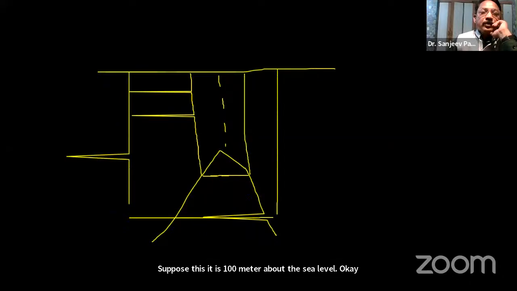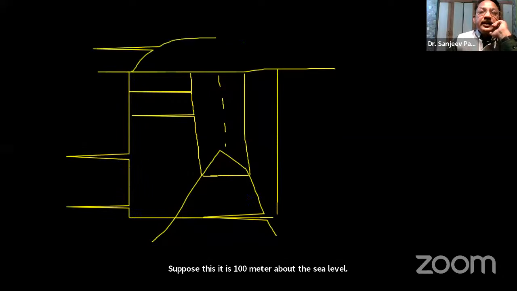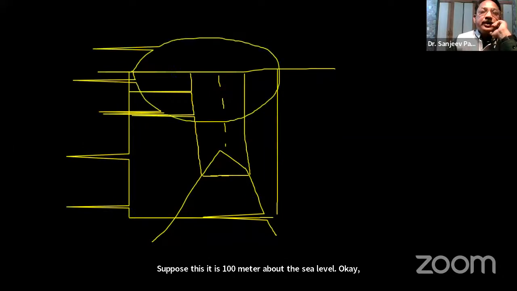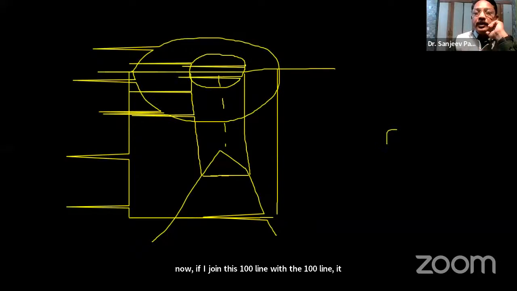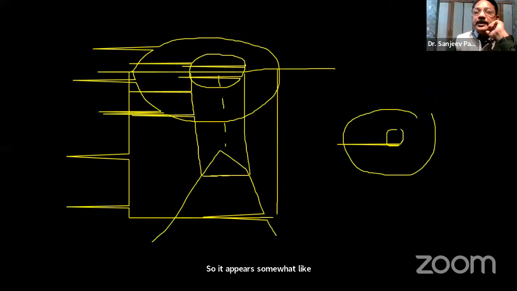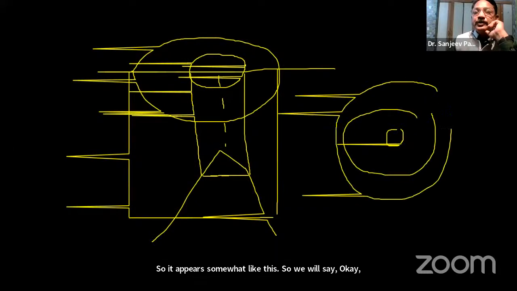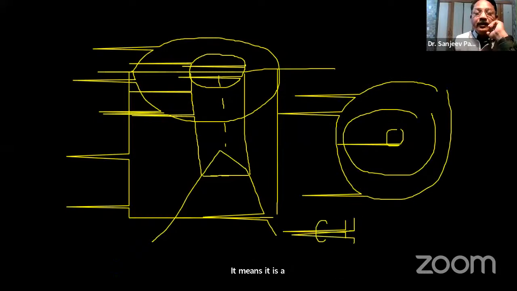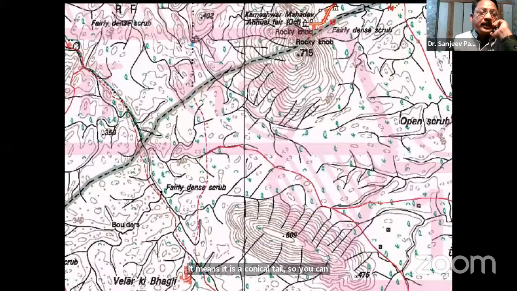Now, if I join this 100 line with the 100 line, it becomes a circular line. 200 line with the 200 line, it becomes a circular line. So it appears somewhat like this. So we will say, okay, this is appearing like circular lines. It means it is a conical hill. So you can explain that how.